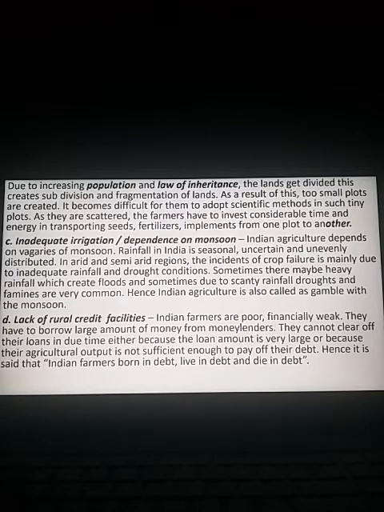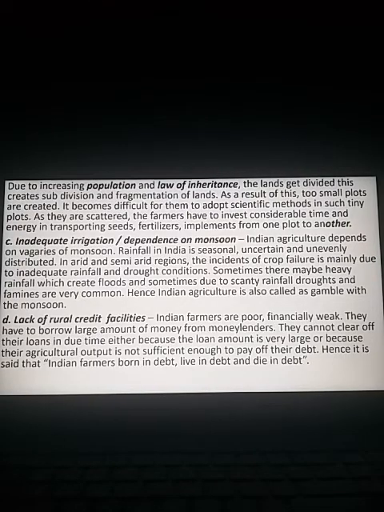Then come to point C. Inadequate irrigation or dependence on monsoon. See, most of the farmers in India are directly dependent on monsoon or rainfall, and they do not have access to irrigation. Then what is irrigation? Artificial supply of water for agriculture, we call it irrigation. Observe this point C.